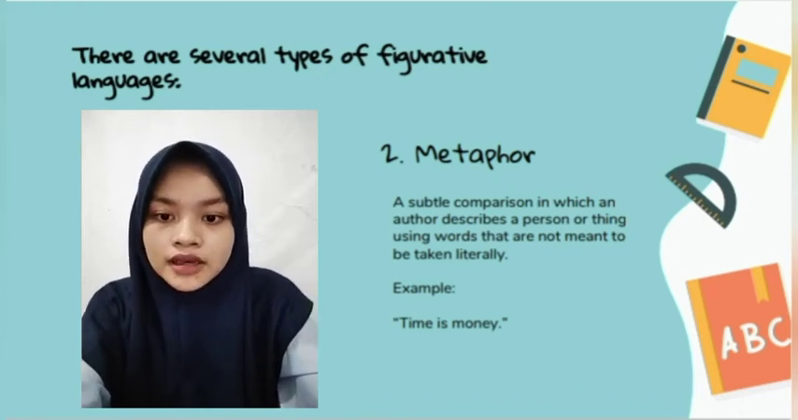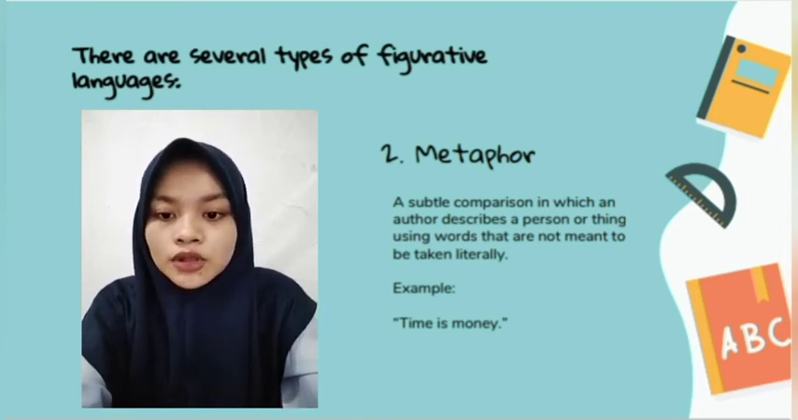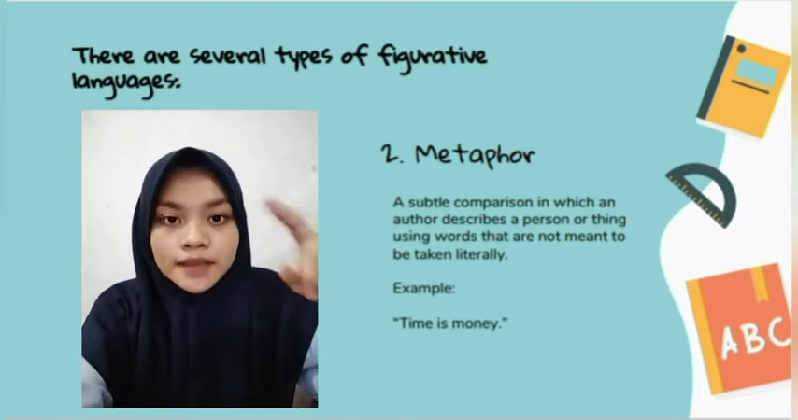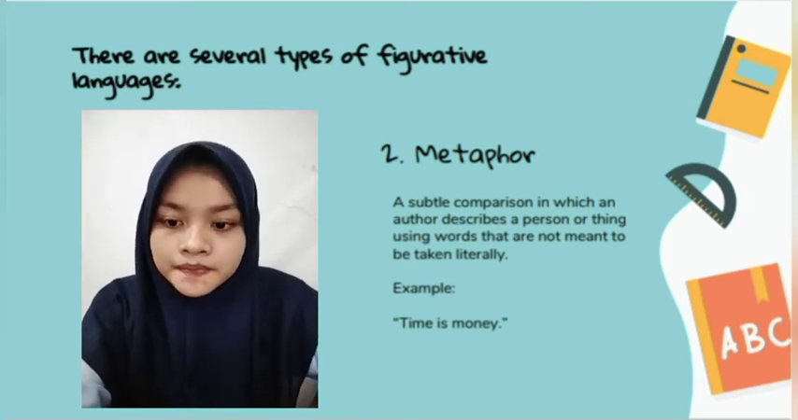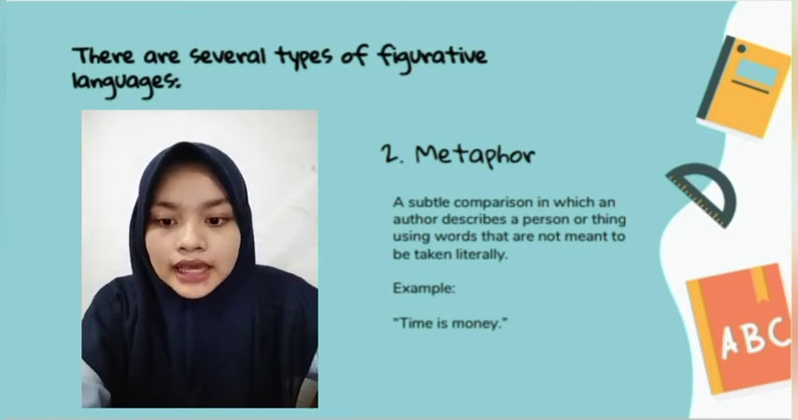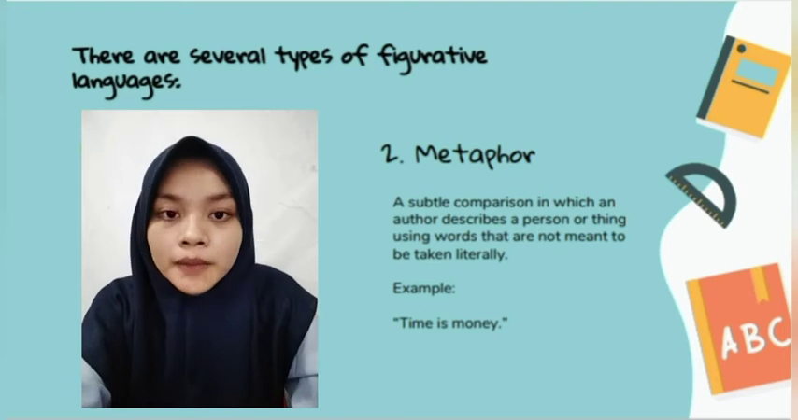Unlike similes, metaphors do not use the word like or as. Such a statement only makes sense when the reader understands the connection between the two things being compared. For example, time is money. This statement compares time and money, and it doesn't literally mean that the amount of time you have is equal to the money that you have. Wasting time means that a person loses the chance to make more money.